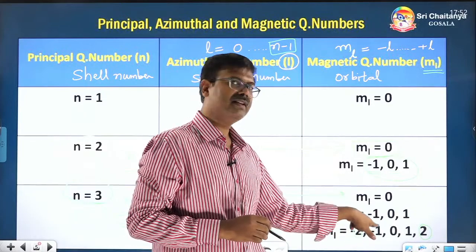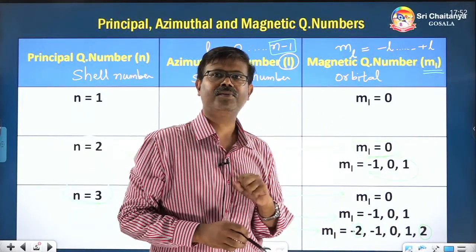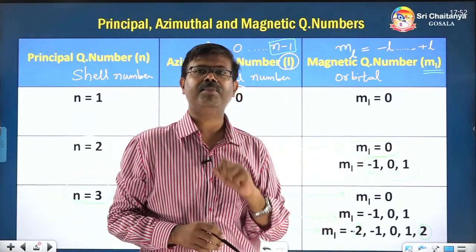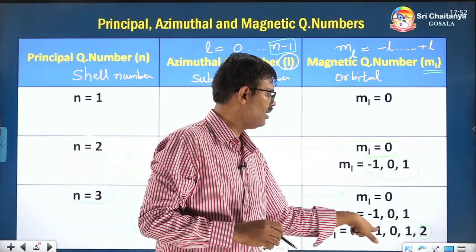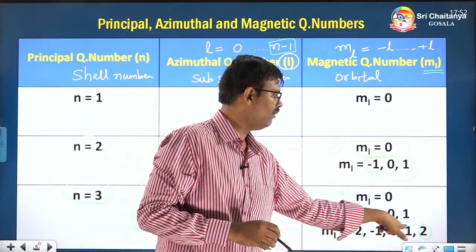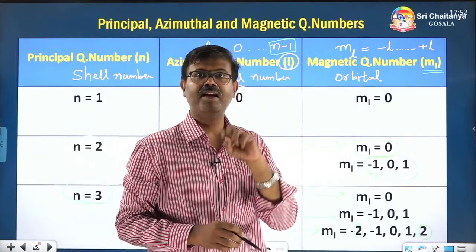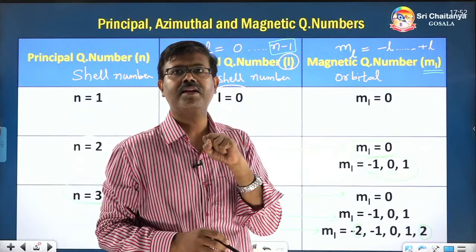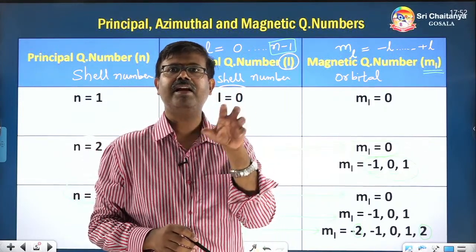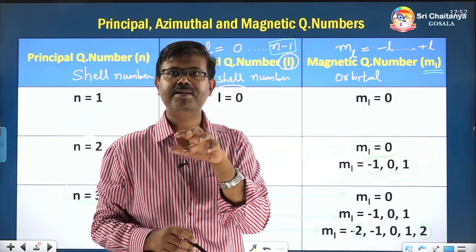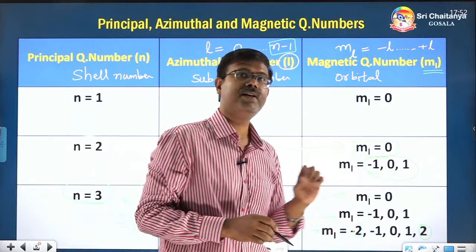So how many houses are there here? Imagine each number is a house number of a particular house. How many such houses exist? You count 1, 2, 3, 4, 5. 5 numbers are there. So 5 houses are there, or in other words 5 orbitals are there. That is the technical word we use. We don't use the word house. From the electron point of view, we use the technical word orbital. How many orbitals? 5 orbitals.